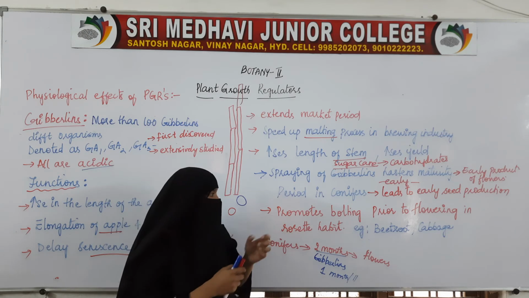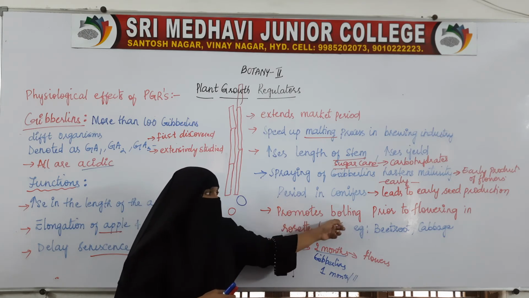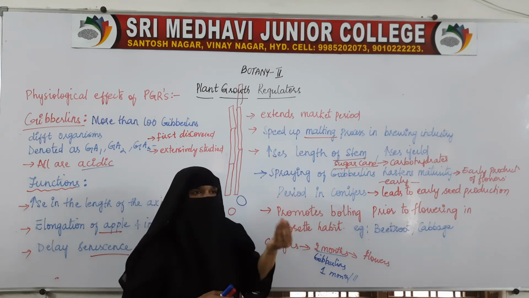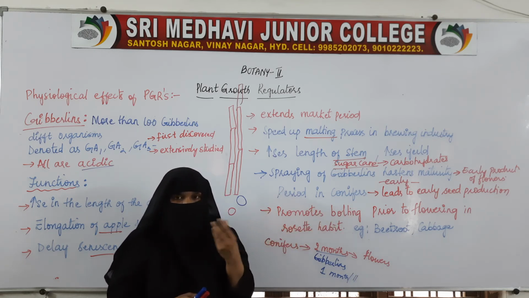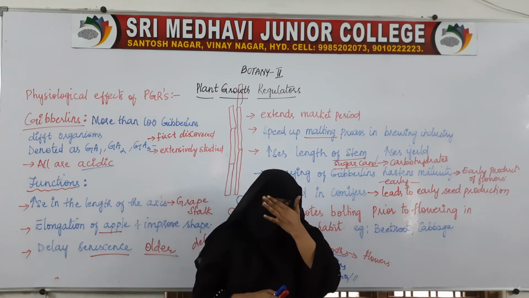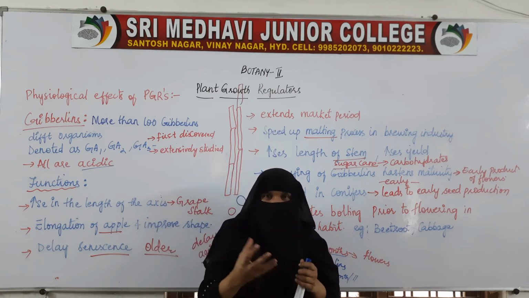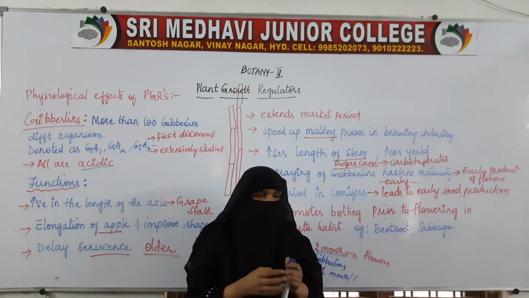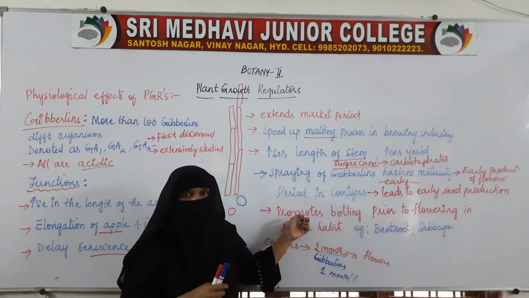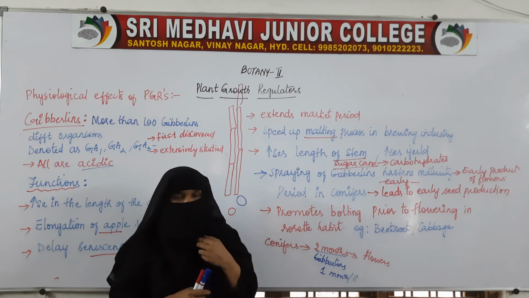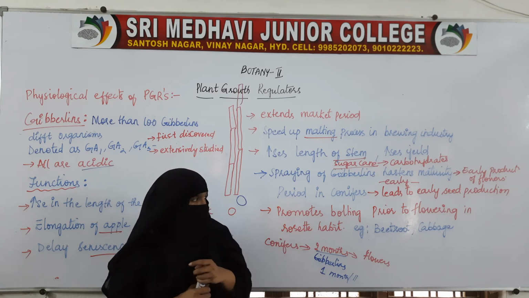Then the next function is, it promotes bolting. Bolting is nothing but increase in the internodal length just before flowering. Before the production of the flowers, when you spray gibberellins on the plant, the length of the stem will be increased.